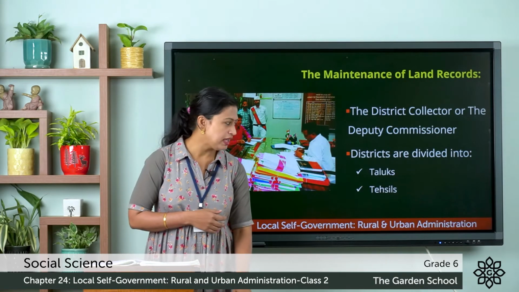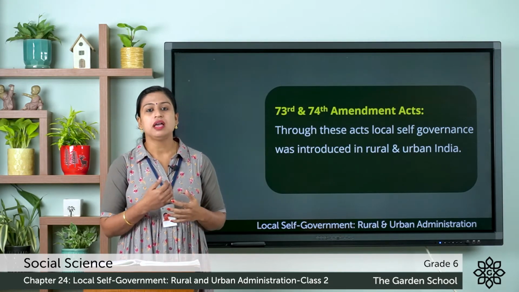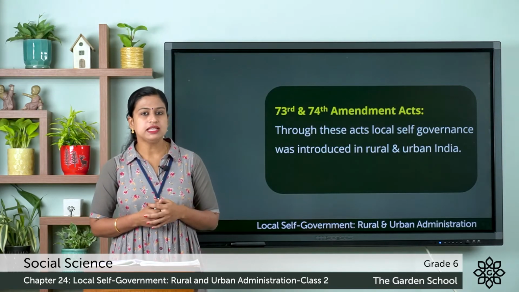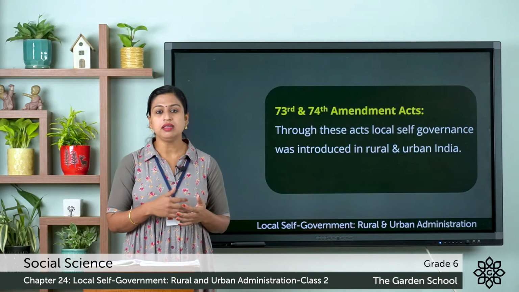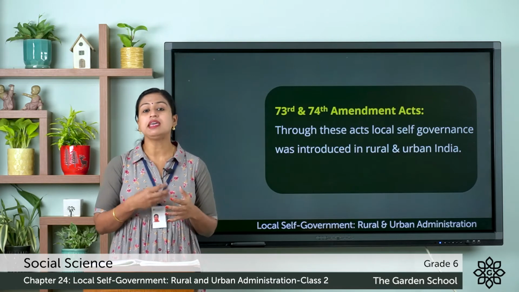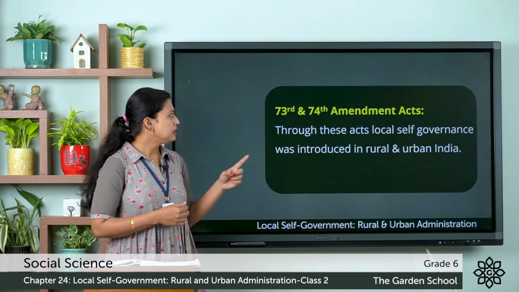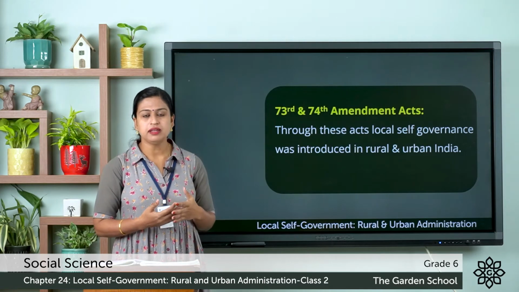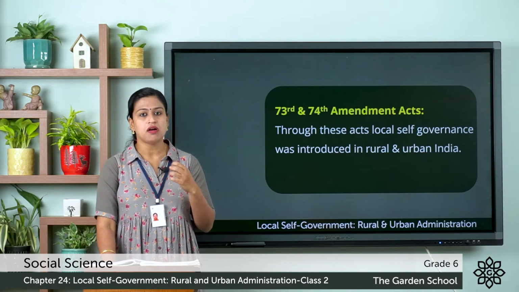But before that, you should know that the 73rd and the 74th Amendment Acts were passed in the Parliament in December 1992. So through these Amendment Acts, local self-government was introduced in the rural and the urban areas of India. Here, Amendment Act means the process of making a change in the nation's fundamental law or the supreme law. So here, the 73rd and the 74th Amendment Acts were passed in the Parliament that introduced local self-governments in rural and urban areas of India.